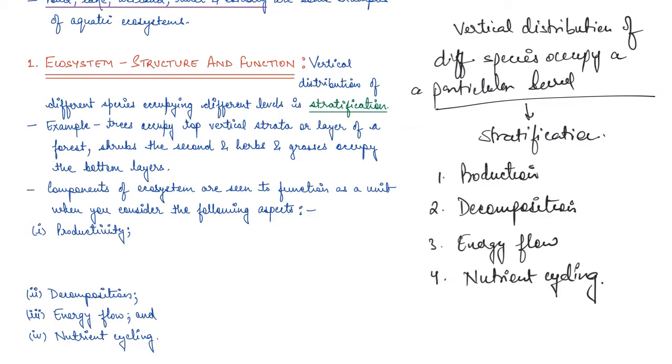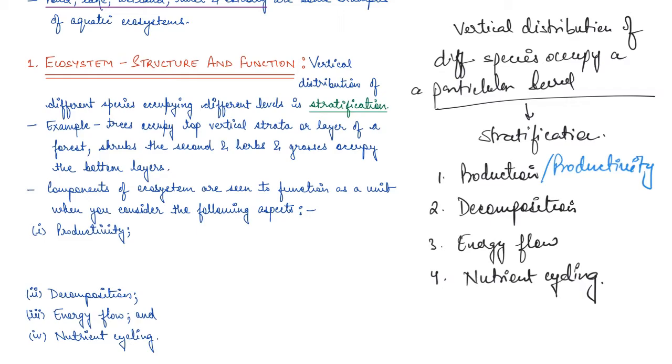Then we'll come to the autotrophic components. Now, these autotrophic components basically are the productivity part. They are the producers. So, these include the phytoplankton. There will be some algae, there will be some floating, submerged, or marginal plants which are found at the edges.